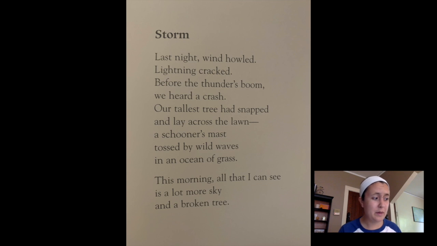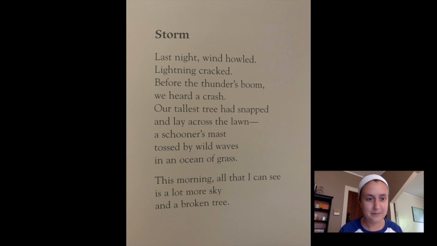So I want to make my voice match that dark and dreary mood of a storm. This poem would sound very different if I read it in a bright, bubbly way. So let's hear if I read it like a bright, bubbly, fun, happy way. Storm. Last night the wind howled, lightning cracked. Before the thunder's boom, we all heard a crash. How silly does that sound? So we need to make sure that our voice matches the tone, and this is a totally different tone than that fun and silly voice.